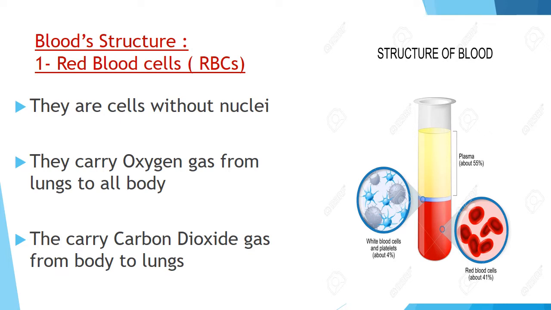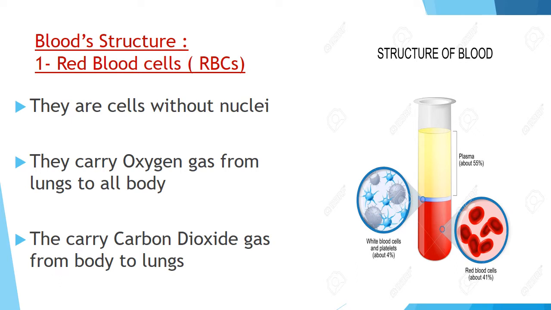First of all, red blood cells, okay? You are seeing it in the picture. It's the red cells that you are seeing. These red cells are without nuclei. What's meant by without nuclei? They have no core, okay? They have no core or no nuclei. Nuclei is the plural of nucleus, okay? In case it comes in the exam, you should know that it is nuclei or nucleus, okay?